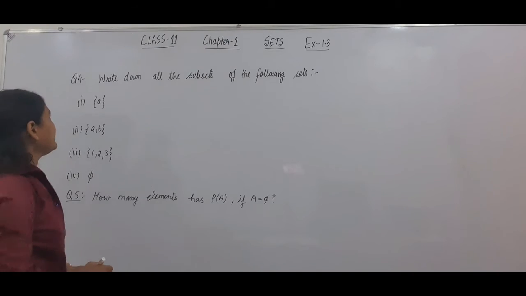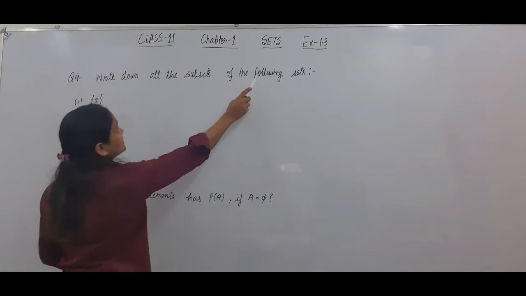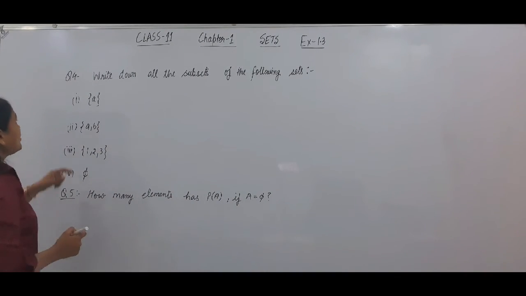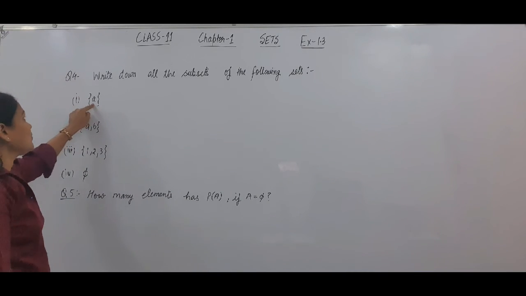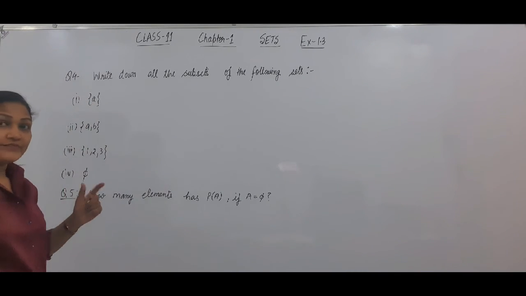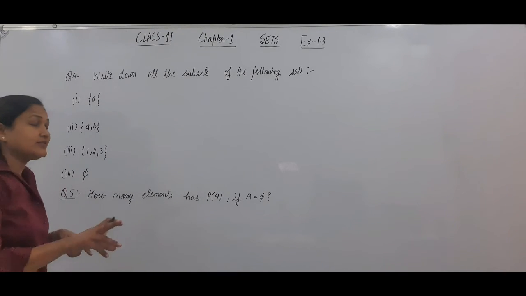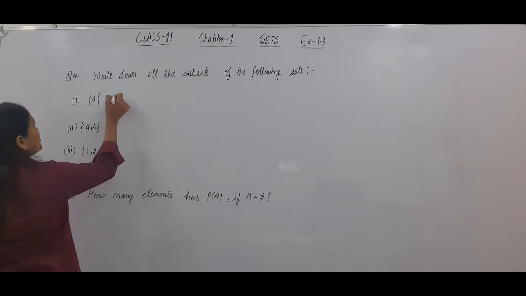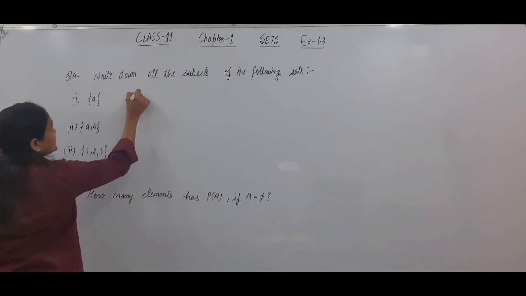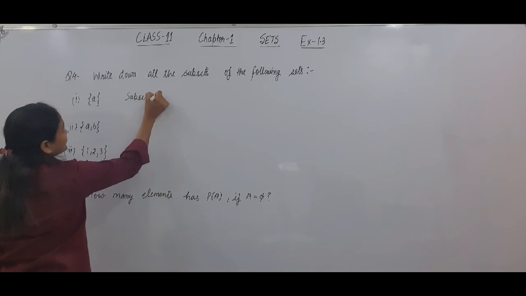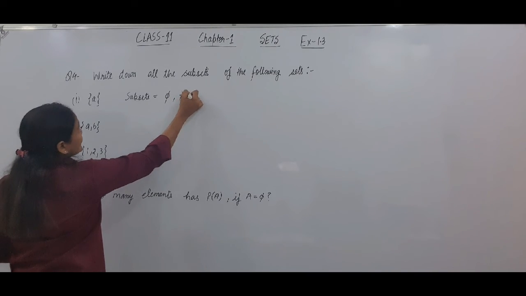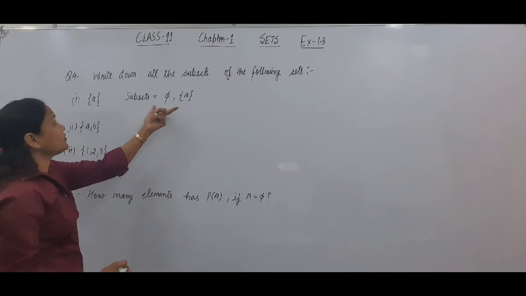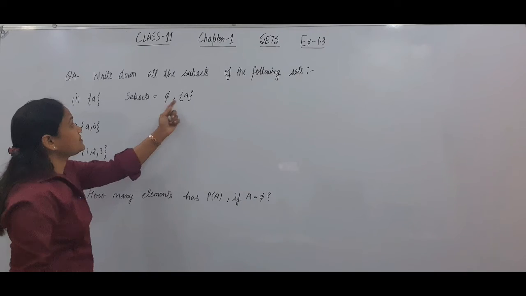Your fourth question is write down all the subsets of the following sets. Now your first set is {5}. इस सेट के अंदर यू हैव जस्ट 1 एलिमेंट. सो नंबर ऑफ सबसेट्स विल बी 2 raised to power 1. इसके 2 ही सबसेट्स होंगे. तो let us write down the subsets of this set. Your first subset is phi and other is itself. इसके अलावा इसके कोई subsets नहीं होंगे, 2 ही subsets होंगे.